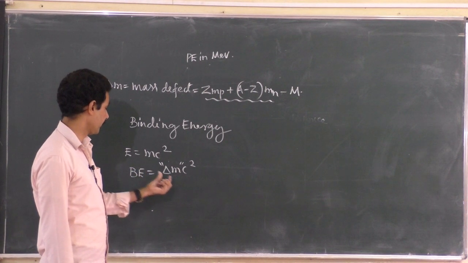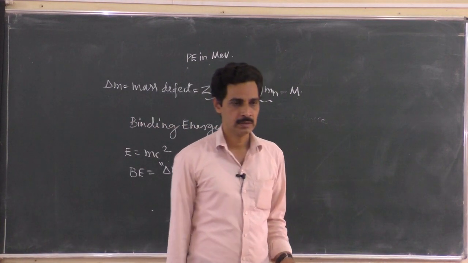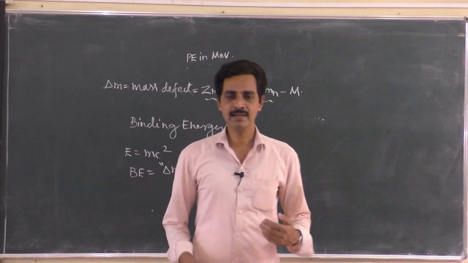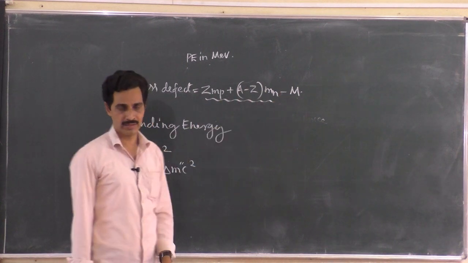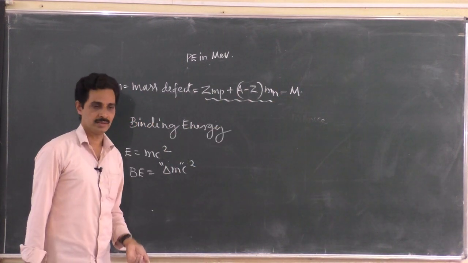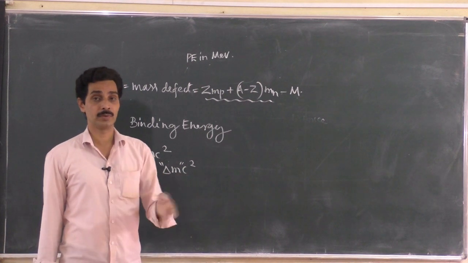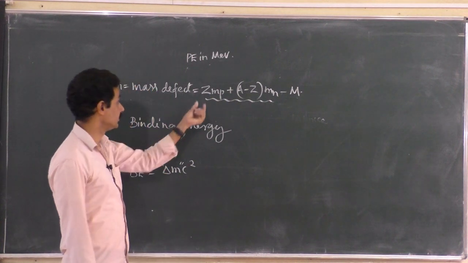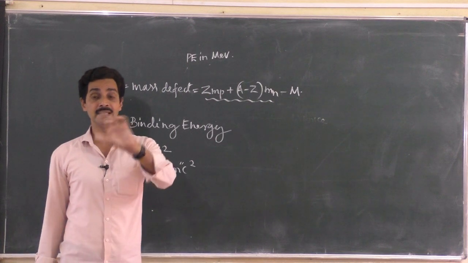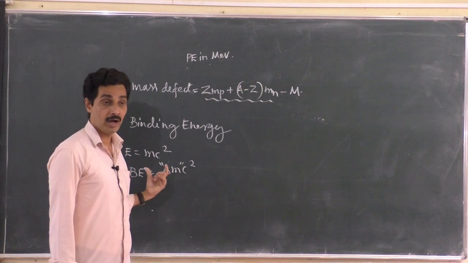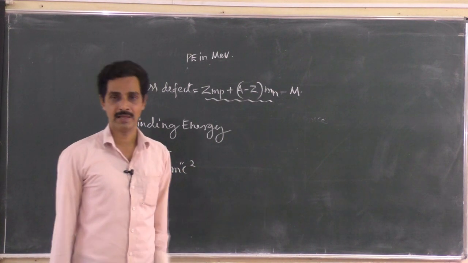So how can you define then mass defect? Mass defect is the difference in the masses of individual protons and neutrons and mass of the nucleus. What do you mean by binding energy? It is the energy required to form a nucleus starting from individual protons and neutrons. Starting from individual protons and neutrons, how much energy is required? Or binding energy is the energy equivalent of mass defect. How much energy you will get if you lose mass defect amount of mass? That is called binding energy.